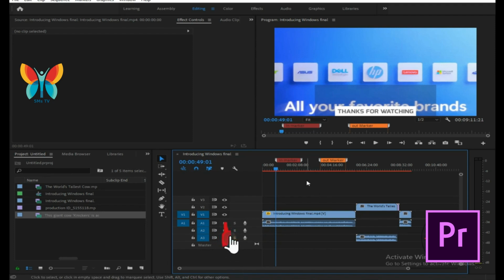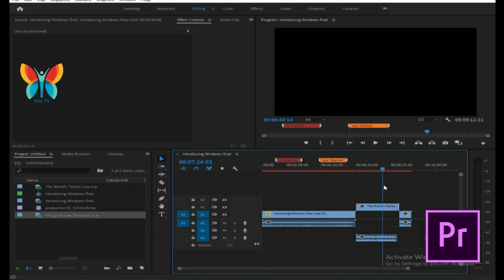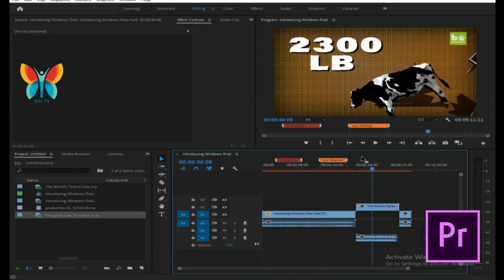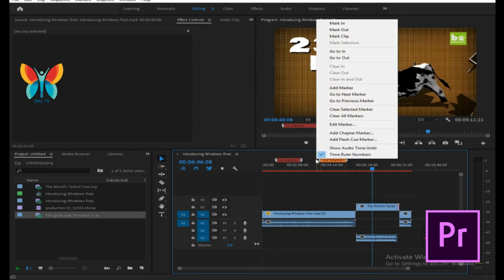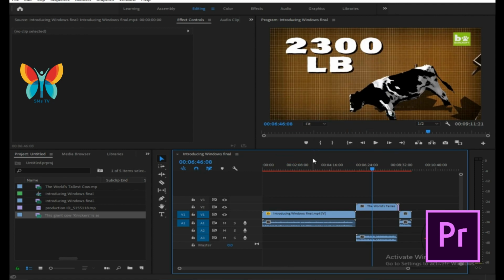Make the most of them in your project. To apply a marker, simply hit the M key on your keyboard, or the marker button, which looks like a little tab with a point, in the program monitor, and it will automatically add a green marker. To add a note to that marker or change its color, immediately hit M a second time and it will open the marker window. In this window, you can change the duration of the marker, making it a segmentation marker, or add a URL to make it a web link marker.